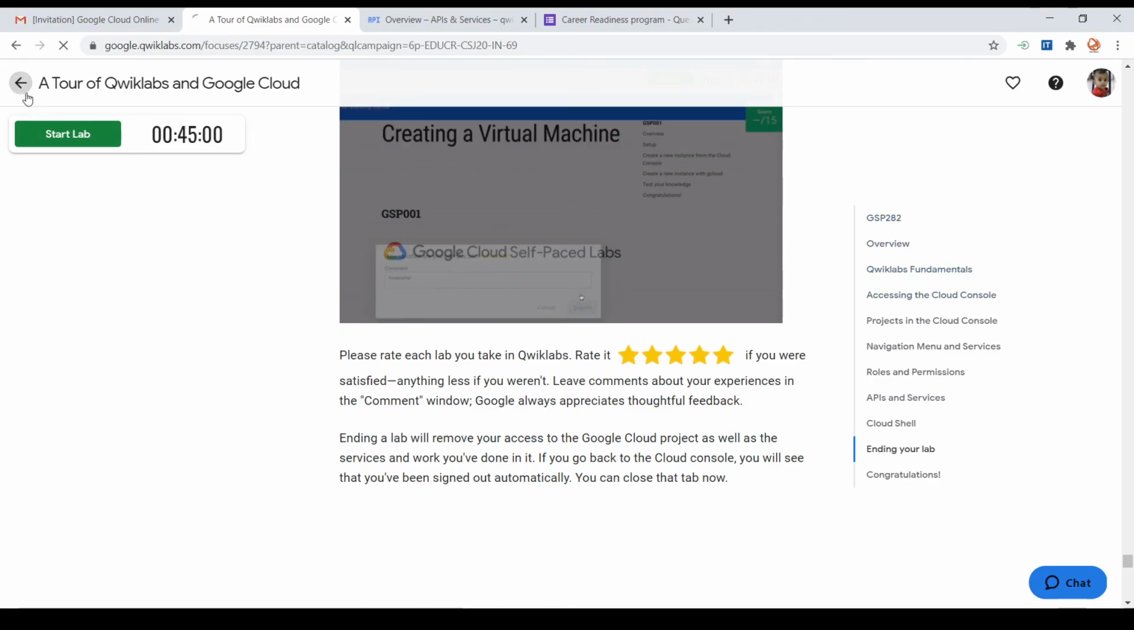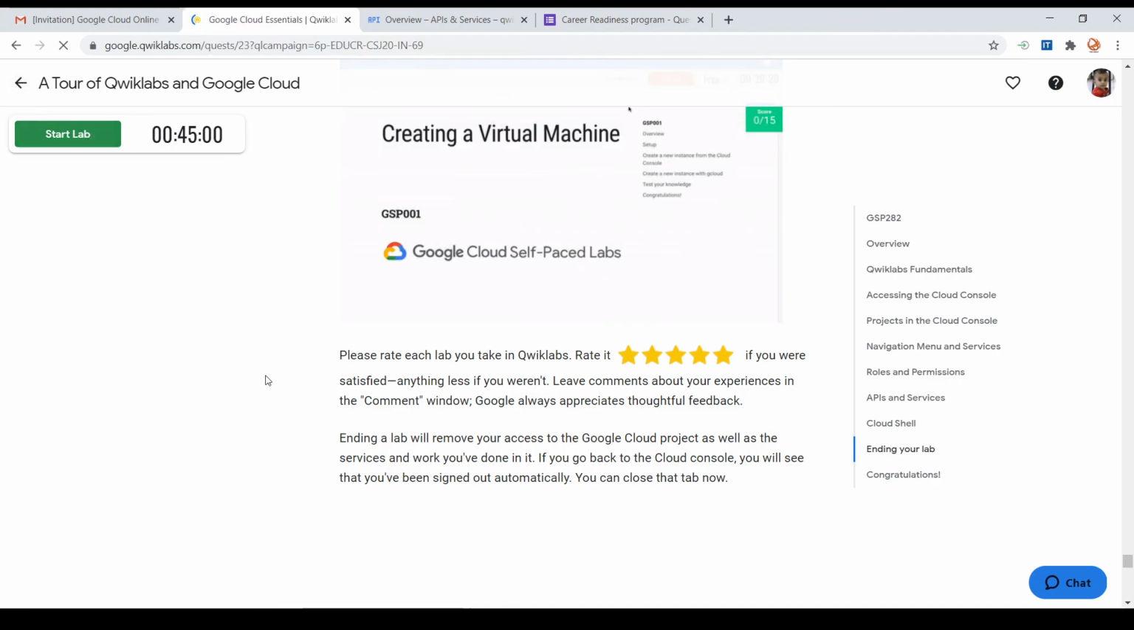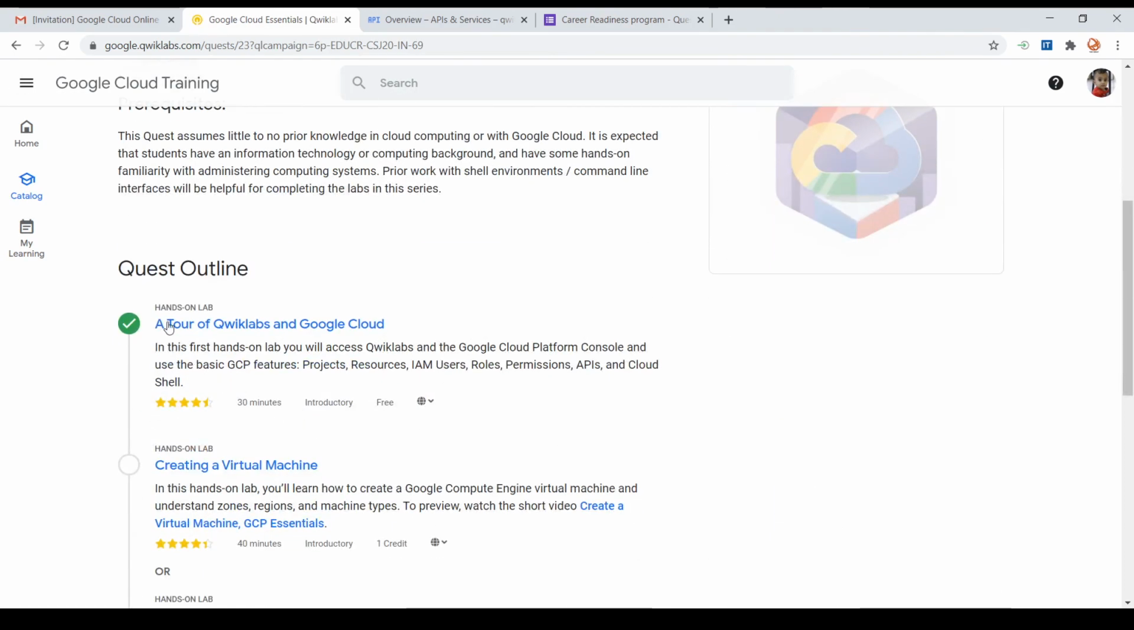So like this, we have 5 more labs to complete in this quest. So once you complete the quest, you will be getting a green tick here. So after that, you can proceed to the next lab.